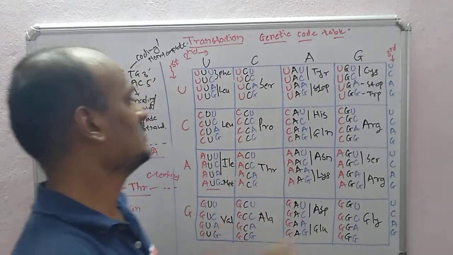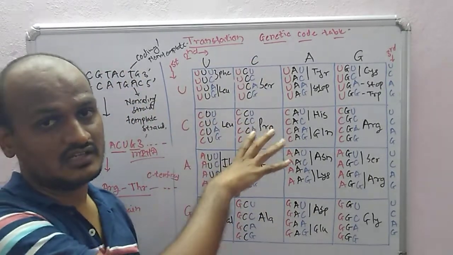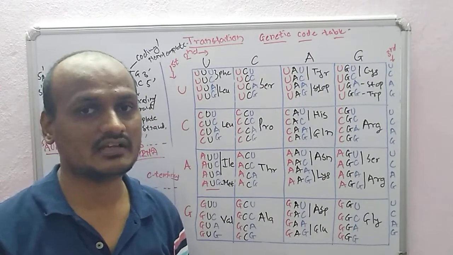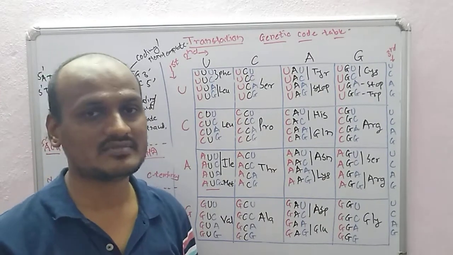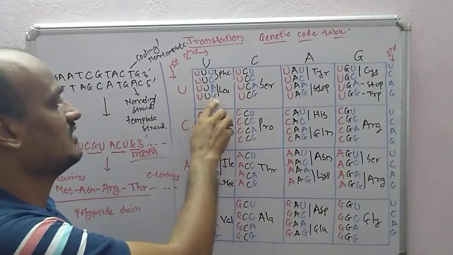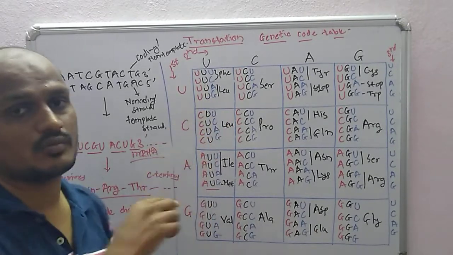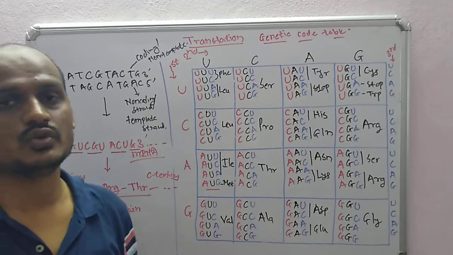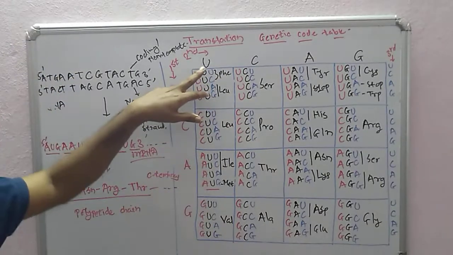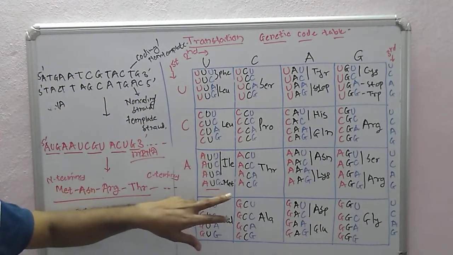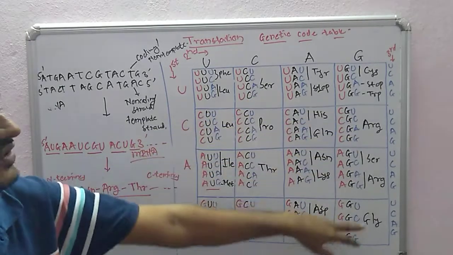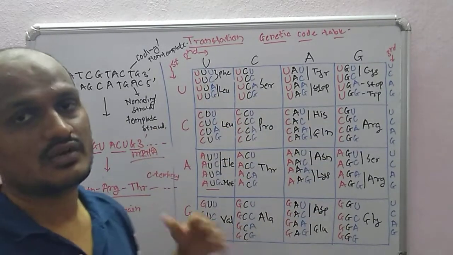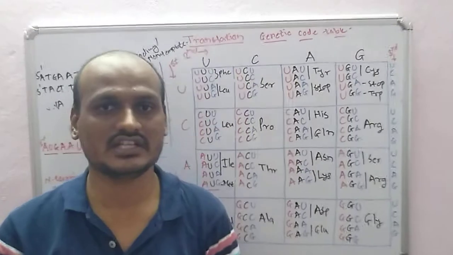So you can see in this codon, this is the genetic code table. In total, how many letters are there? 4 letters. And how many times is it repeating? 3 combinations. So 4 multiplied by 4 multiplied by 4 is 64. So there are a total of 64 codons present in our genetic code table.